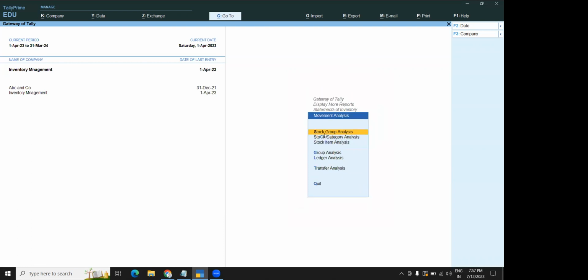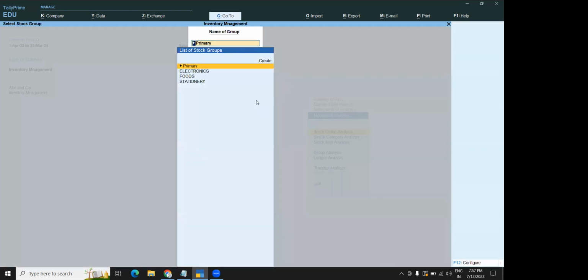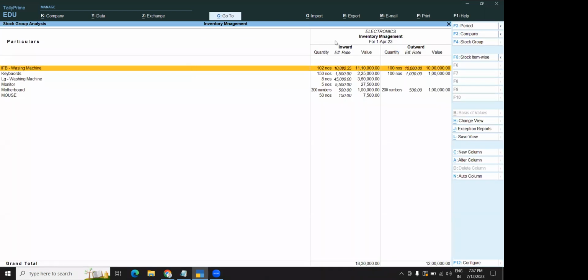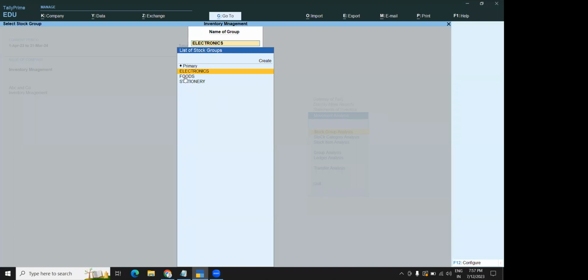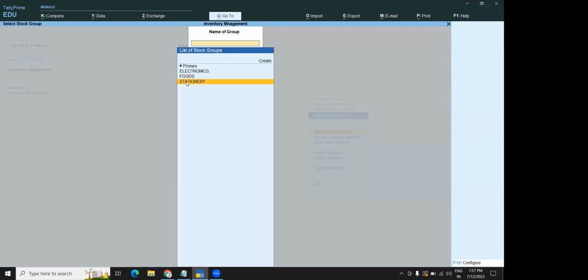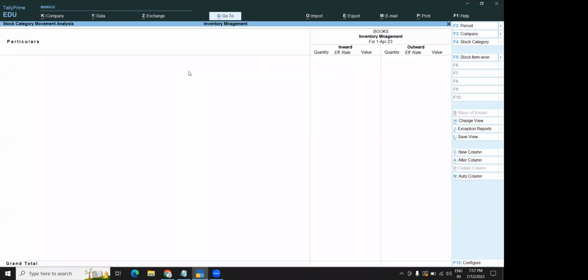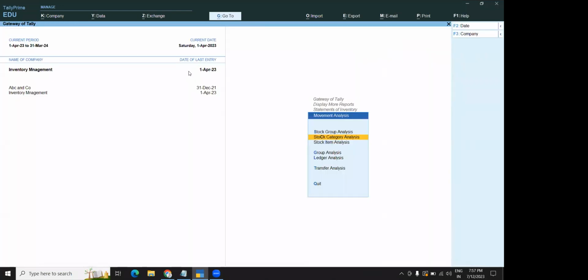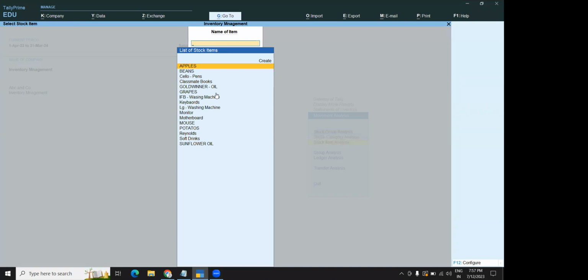If I take movement analysis, stock group analysis, if I click on electronics, it will show you inward and outward. Outward means the goods which are transferred, only for that you can see the quantity, rate, which number of goods are transferred. If I select food, there is no outward, only inward is there. That means only purchase is there. Stationery also, only inward is there. There is no outward. Okay, category analysis, if you click stock category analysis, there will be nothing because we have taken group wise only, correct?